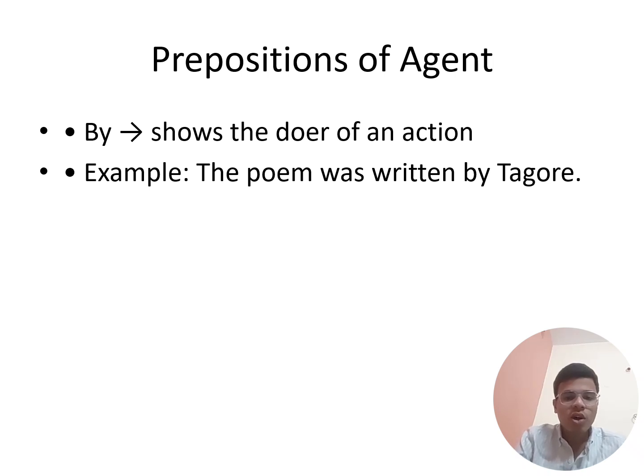And prepositions of agent. By, mainly used with by, shows the doer of an action. And prepositions of agent: with, by. These are all prepositions of agent. For example, the poem was written by Tagore.